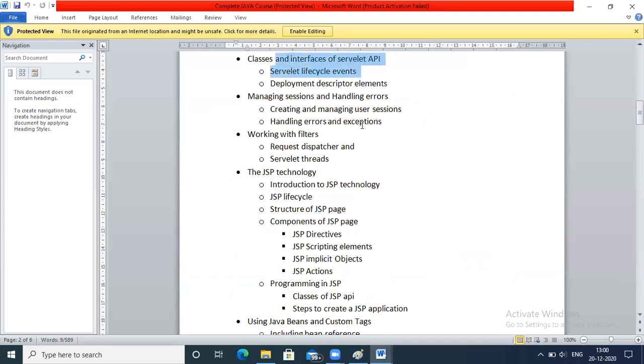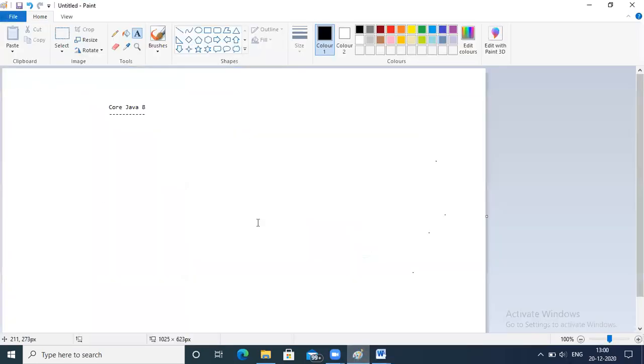Classes and interfaces, servlets. What is the life cycle of a servlet? That is important. Every application will have its life cycle. What is a servlet life cycle? Because it's a web program, a website application, meaning a Java program which runs on the server. You must be aware of a little bit of programming of core Java. Are you? Or are you completely new to core Java?